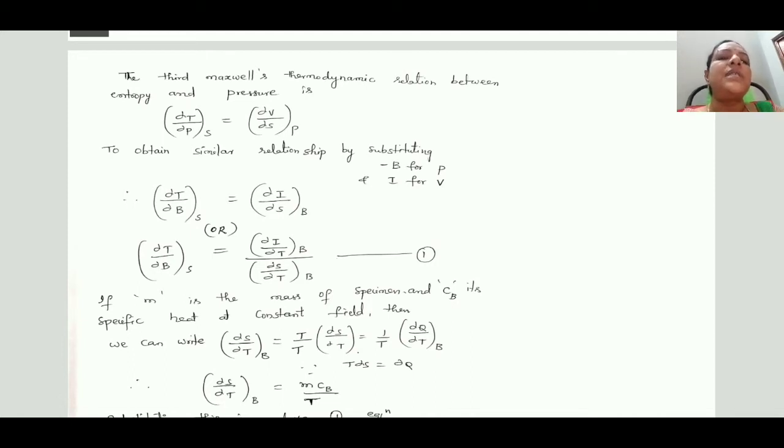Just convert this equation into magnetizing terms.